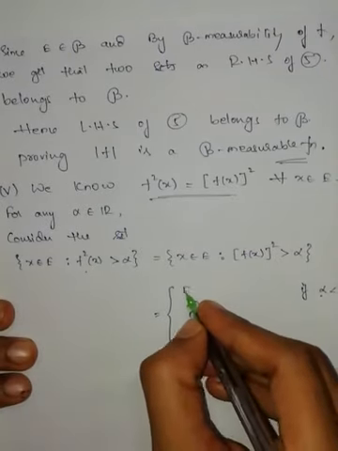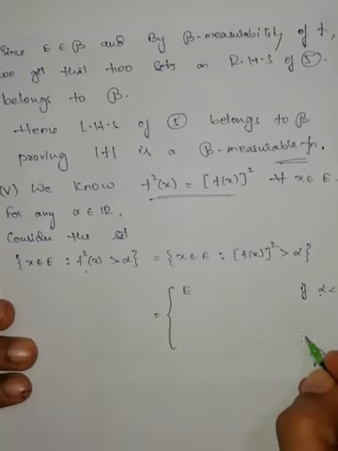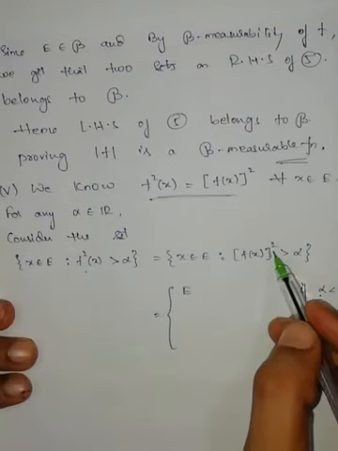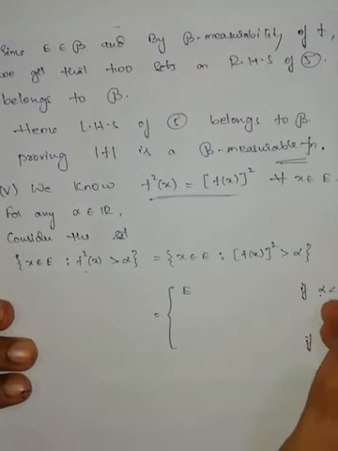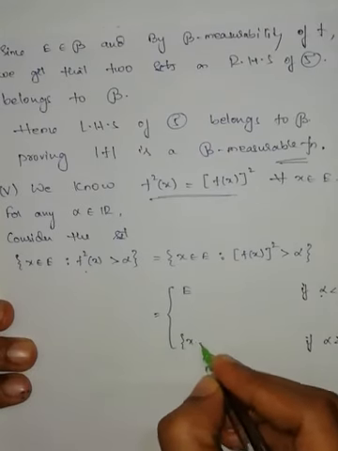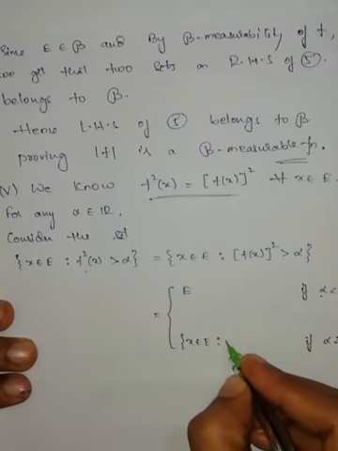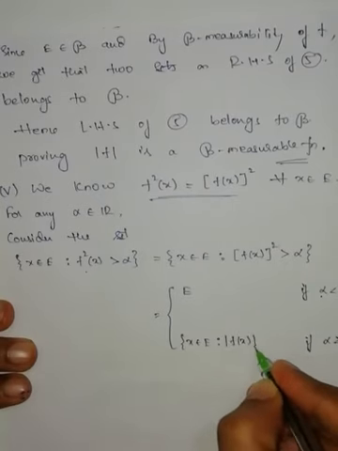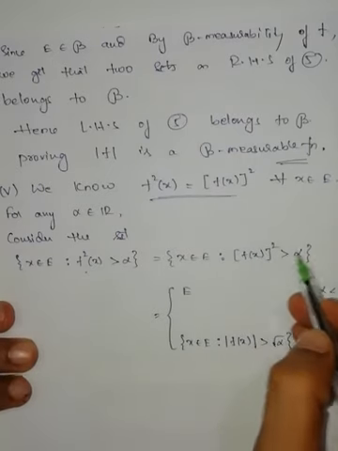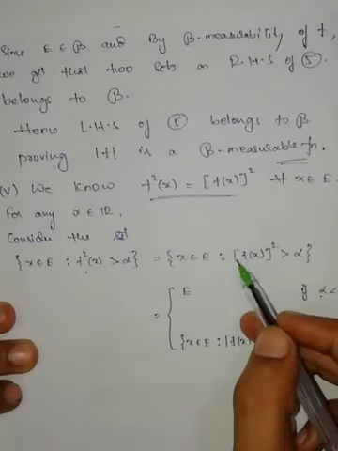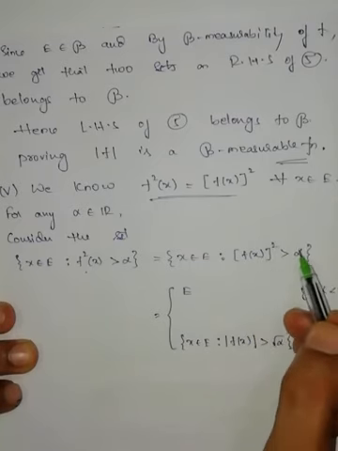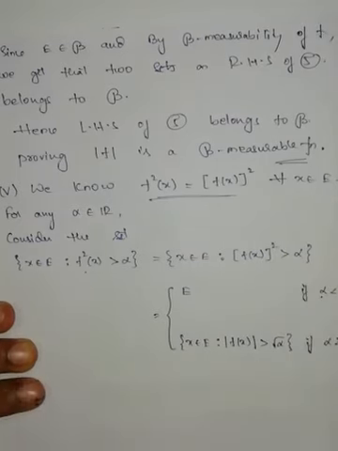Therefore we will get all the elements of E. If alpha is greater than or equal to 0, then taking the square root on both sides, we get plus or minus: all those elements belonging to E such that modulus of f of x is greater than square root of alpha. The square and square root cancel, giving plus or minus f of x greater than square root of alpha.